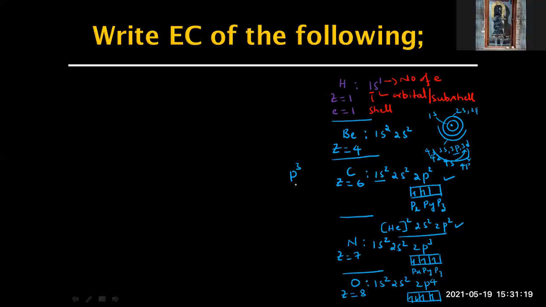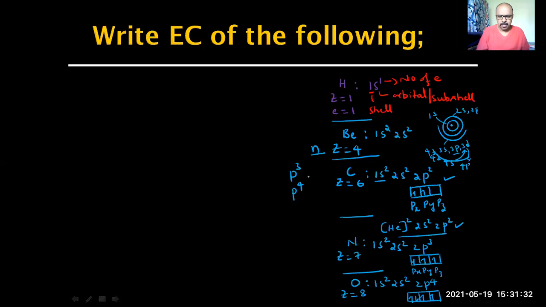P3, how many unpaired electrons? 3 unpaired electrons. Good. P4, how many unpaired electrons? We have seen now, 2. I would write it as n, where n is the number of unpaired electrons. So here it is 2 unpaired electrons.